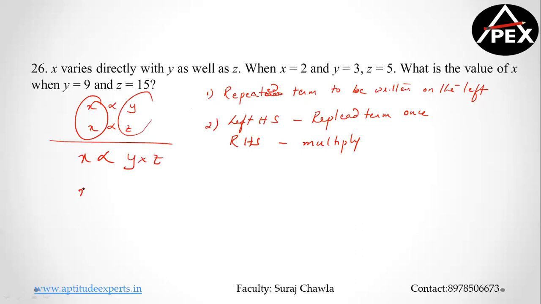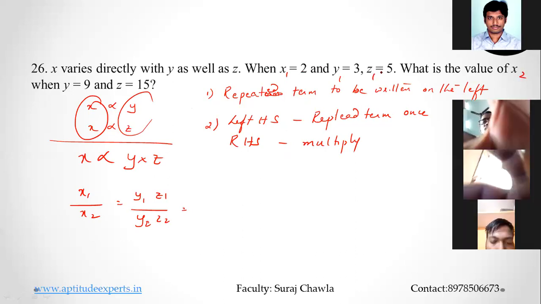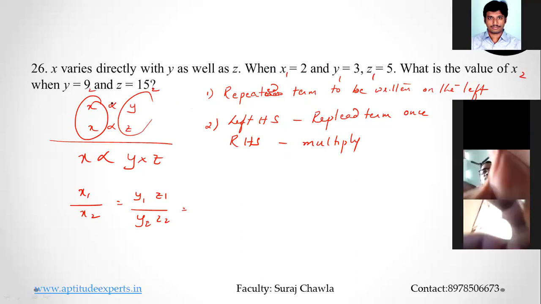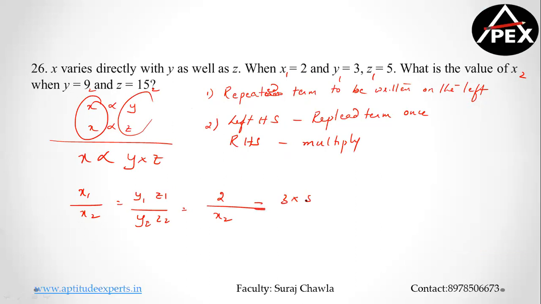Okay. So this will be x1 by x2 is equal to y1 z1 by y2 z2. Simple. So this is x1 y1 z1, I need the value of x2. I'm given y2 and z2. Okay. So x1 is 2. I do not know the value of x2. Y1 is 3. Z1 is 5. Y2 is 9 and Z2 is 15. So 15 and 15 get cancelled. So therefore the value of x2 will be 9 2s are 18. So 18 is the right answer for this question. Clear joint variation, guys?